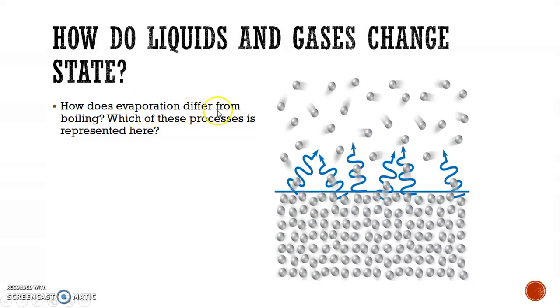So how is evaporation different than boiling? So let's take a look here. This one is evaporation because it's coming off the surface. So evaporation is when water molecules change from a liquid to a gas from the surface. Boiling would be all over. Okay, you see the little bubbles coming up, and the gas, water vapor, trying to bubble up to the surface there.